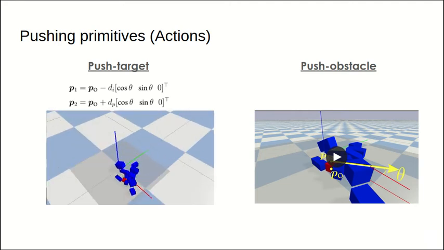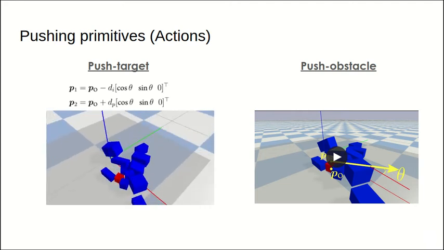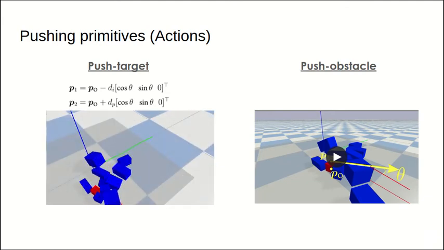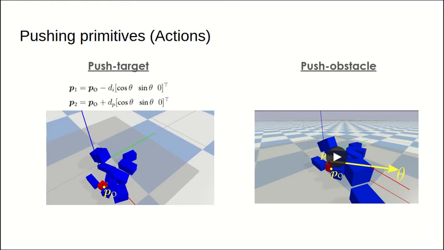Firstly, we have the push target primitive. Take for example this scene with the red object being our target object. PO is the position of the target object, and the direction of the push is defined by an angle theta with the x-axis of the inertia frame. The initial position P1 is placed in the opposite direction, at a distance di from the target, and the final position P2 is placed at distance dp, which is the pushing distance.